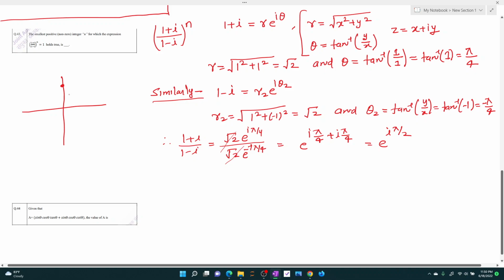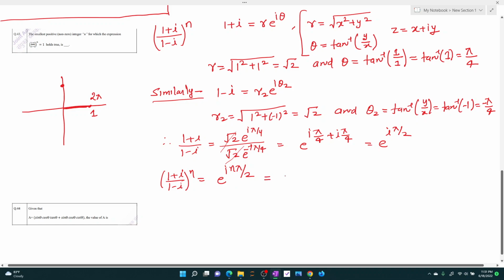Now the question is, what should be the minimum power such that this will become 1. So when we do 1 plus iota upon 1 minus iota power n, this is exponential of iota n pi by 2. And we know that the value 1 is simply 2 pi or 0 in angle.